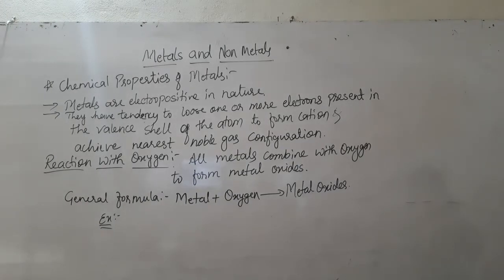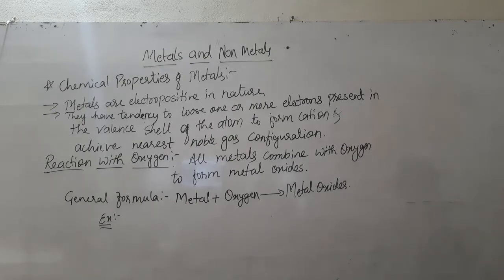Sodium and potassium react with oxygen at room temperature to form their respective oxides, like sodium oxide and potassium oxide. They react vigorously with oxygen and catch fire easily and start burning when kept open in air.